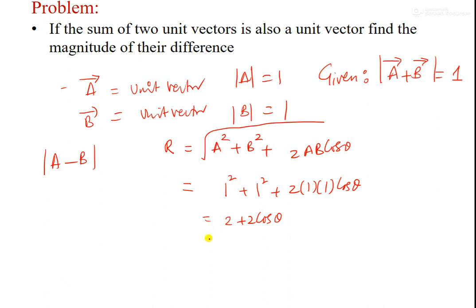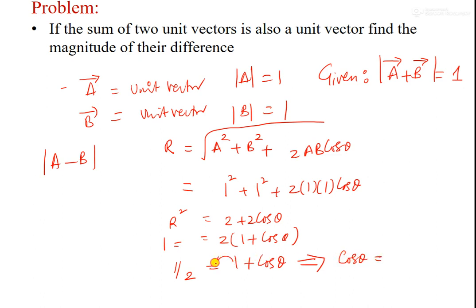Presently we are saying R squared, so it is 2 into 1 plus cos theta, right? But R is given as R is equal to A plus B is equal to 1. So this will be 1. So 1 by 2 is equal to 1 plus cos theta, right? So here cos theta is equal to, we will take this fellow here, 1 minus, it is minus half. So theta is cos inverse of minus half. So you know that it gives the angle between them.